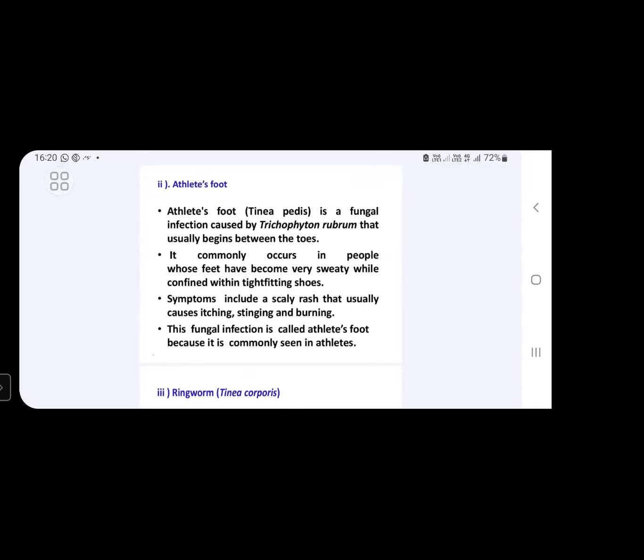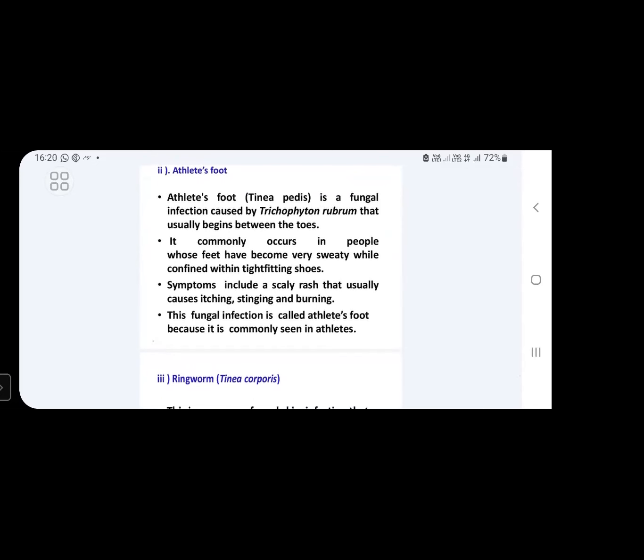It commonly occurs in people whose feet have become very sweaty while confined within tight fitting shoes. When you wear tight fitting shoes, you will feel a sweaty condition, and in such situations this fungal infection will develop between the toes.